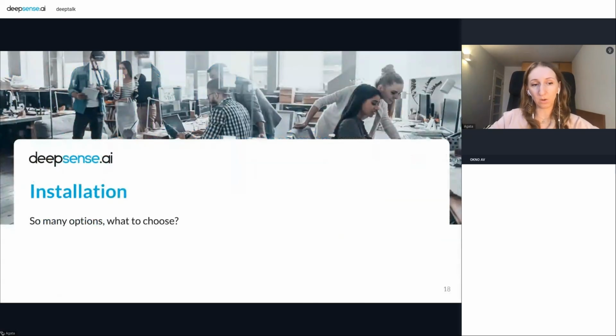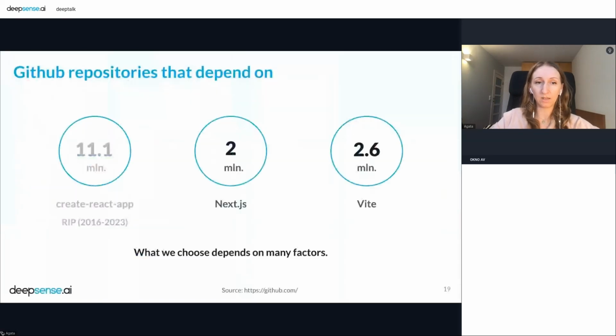Okay, so we know something about what React is and what TypeScript is, and how to install it right now, how to install it in 2024. So you can see here three circles, and the first one is that we have 11.1 million GitHub repositories that depend on Create React App. And this is a lot, I think.